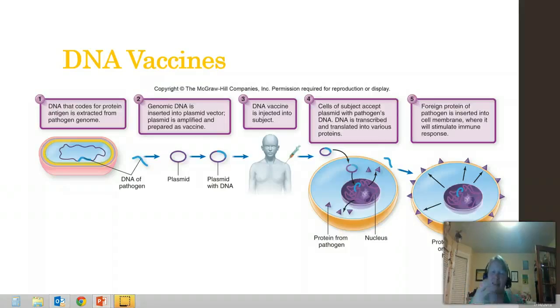Now, DNA vaccines are still really in their infancy. They're really being developed. They've had a lot of success in fish vaccines. So I expect that we'll see these a lot in the future, but we're still working on them. These have a really big opportunity for us in diseases where we definitely don't want to inject the pathogen in any form into the human body or into animals. For example, HIV. We would never want to do a killed or attenuated HIV virus. So a DNA vaccine is a good option, but it still hasn't been worked out for HIV, obviously, otherwise we would know about it.